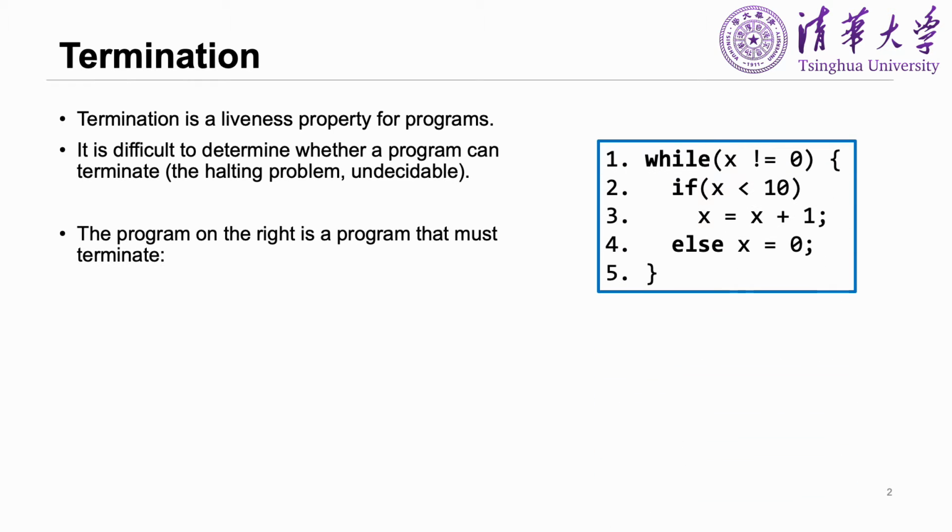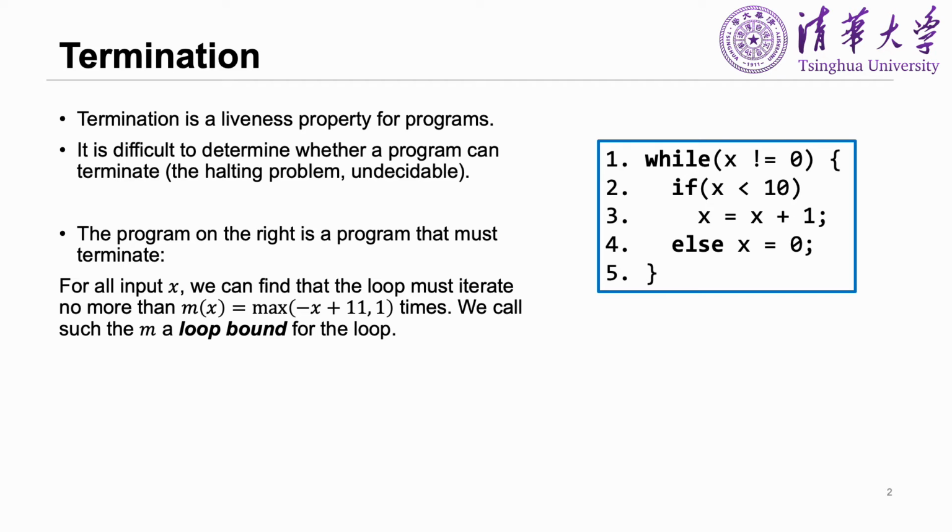Let's introduce the concept of loop bound first. Look at the right program with a single loop. In the loop, the variable x keeps increasing when it is less than 10. Otherwise, it will be reset to 0. Obviously, the program is always terminating. But how can we strictly prove it? So we introduce the loop bound.